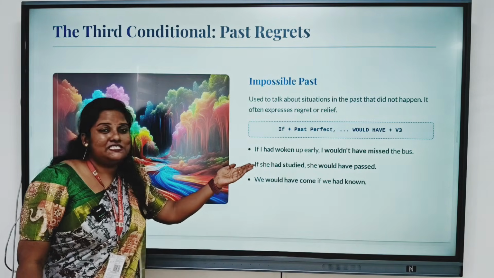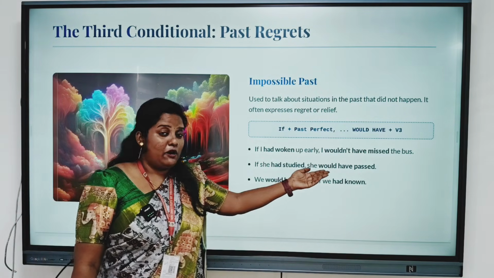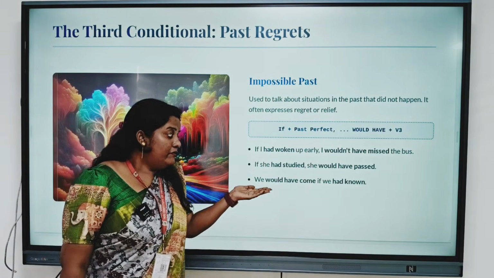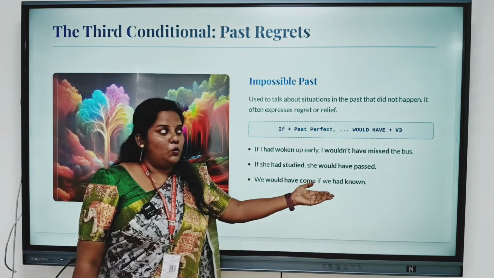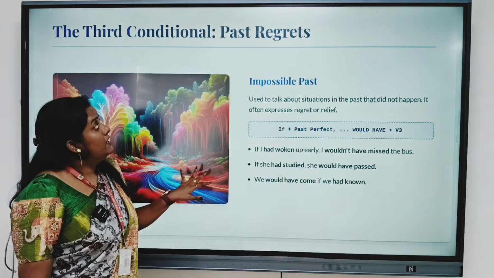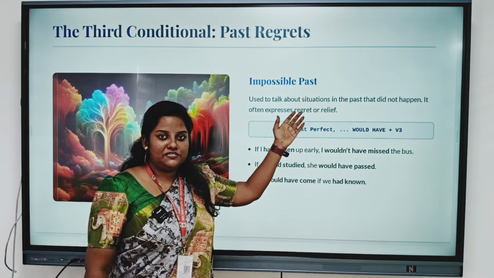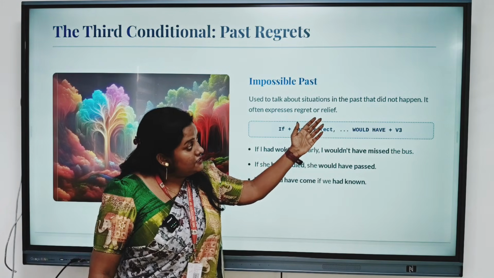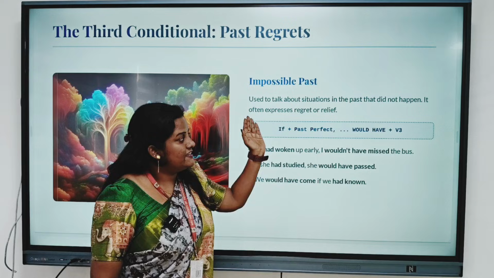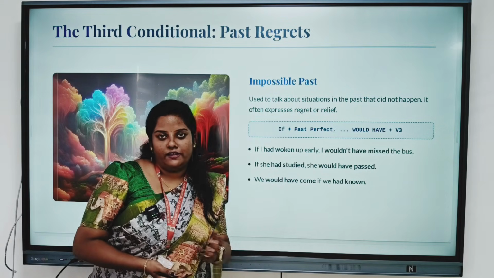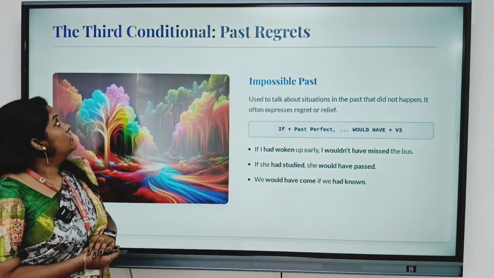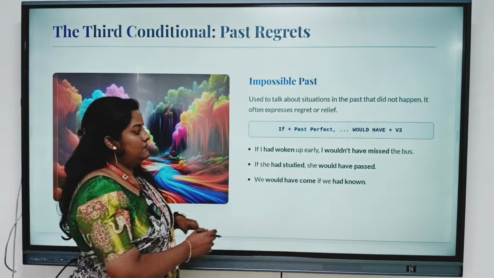If she had studied, she would have passed the exam. We would have come if we had known. It is used to talk about situations in the past that did not happen, and often expresses regret or relief. This is the third conditional.